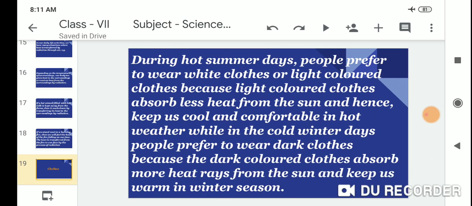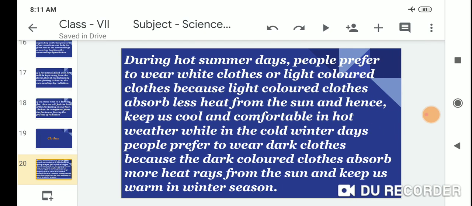During hot summer days, people prefer to wear white or light colored clothes because light colored clothes absorb less heat from the sun and hence keep us cool and comfortable in hot weather. While in the cold winter days, people prefer to wear dark clothes because dark colored clothes absorb more heat rays from the sun and keep us warm in the winter season.